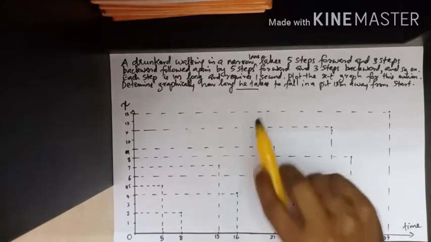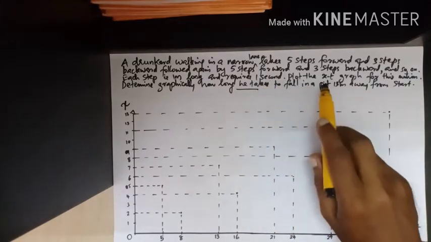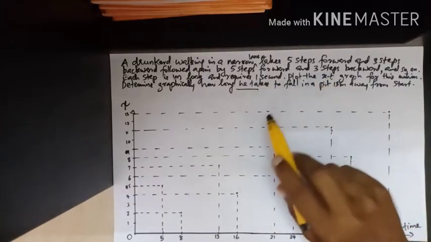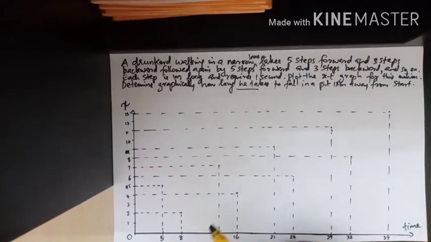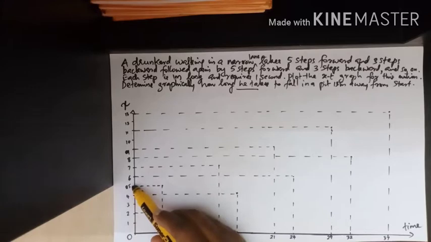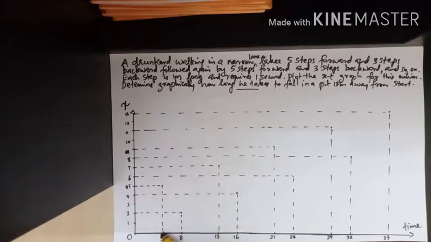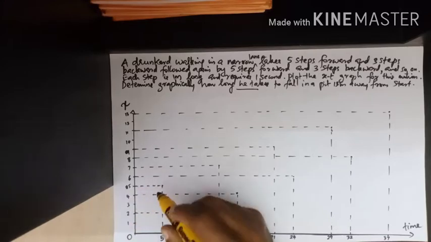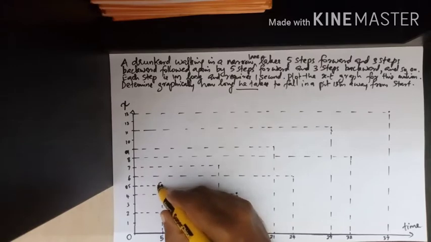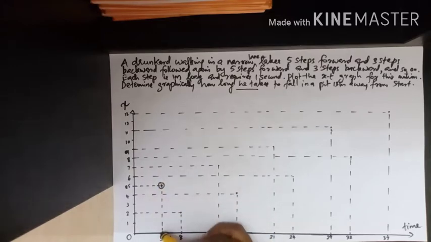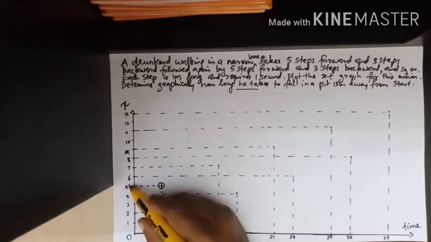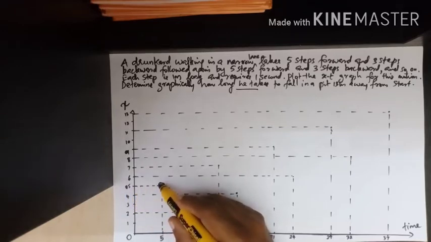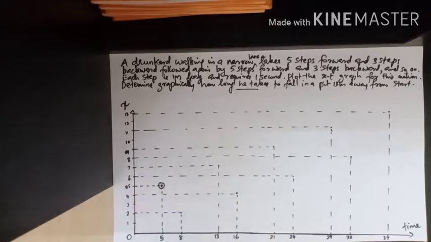Okay, so 5 steps he walked forward, then 3 steps he walked backward. So starting from here, he is taking 5 steps forward. It takes a time of 5 seconds. So after 5 seconds, he reaches here. This is his position. In 5 seconds, he travels 5 steps, means 5 meters. Now in the next 3 seconds, from 5 to 8, he is walking backward.